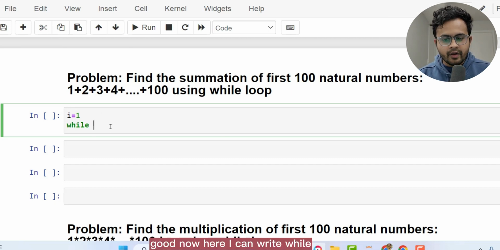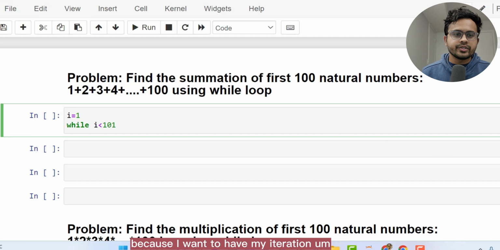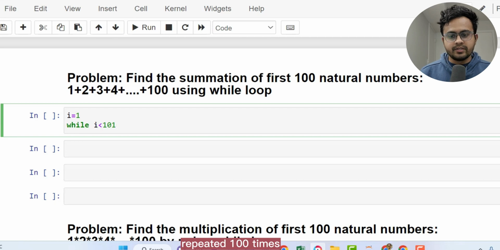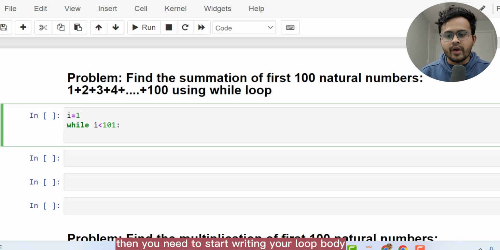Good. Now here I can write while I less than 101 because I want to have my iteration repeated for 100 times. Okay. So that's how the condition looks like. Now always after the condition, you need to use a colon symbol. Then you need to start writing your loop body.